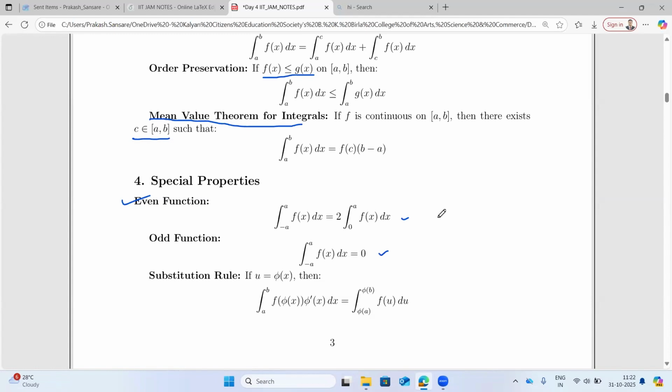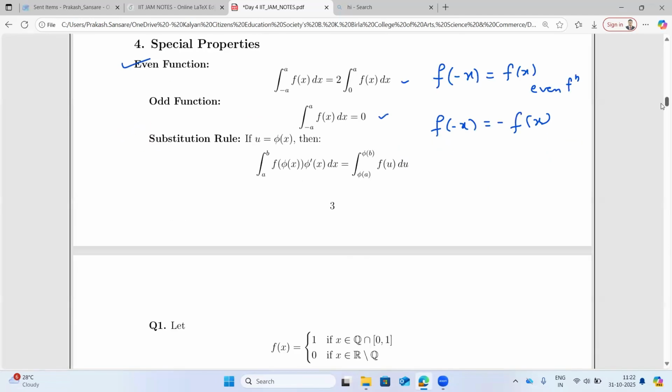What are even and odd functions? If f of minus x is equal to f of x, then we say it is an even function. And if f of minus x is equal to minus f of x, then we say it is an odd function. And then this is the substitution rule, which says that if f is equal to u times phi of x, yeah, I'll share these notes. I'm sure that you will go through this.